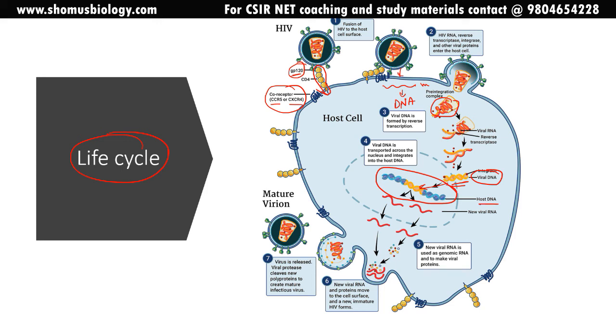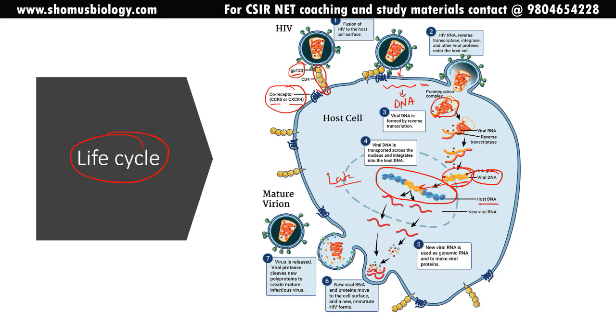So the host genome and host DNA is designated with this blue colored DNA here, and the viral DNA is designated with this yellow colored DNA here. With the help of the integrase enzyme, this viral DNA is internalized and stitched to the host DNA, and this is the latency. This is the latency that we are going to see here. This is where the viral genome remains associated and embedded in the host DNA for as long as 5 to 10 years. That's why it remains asymptomatic at this moment.